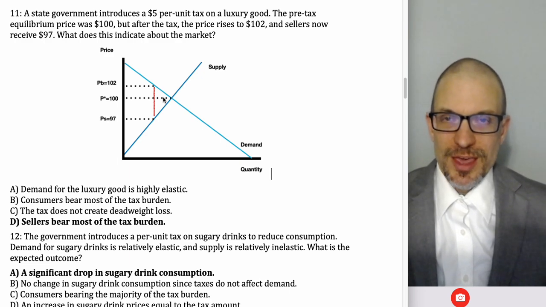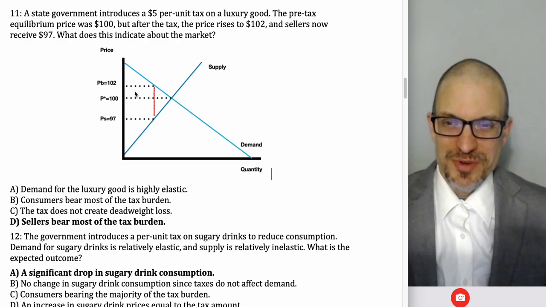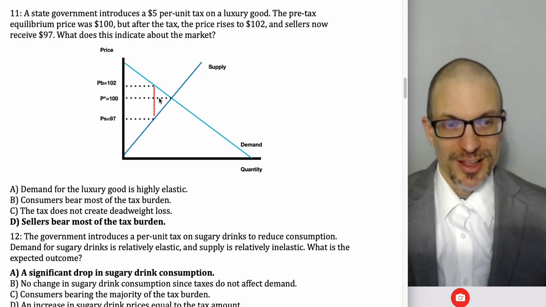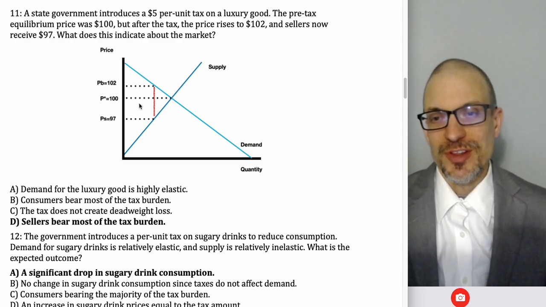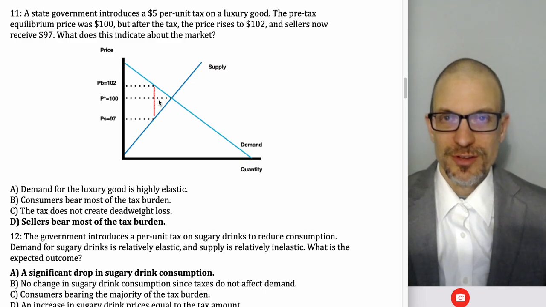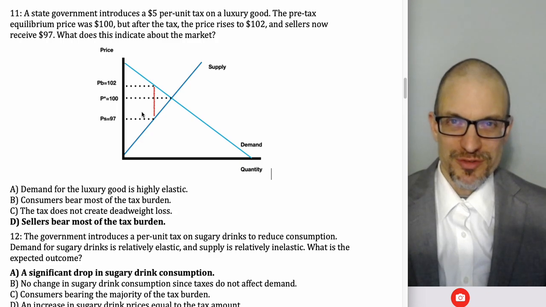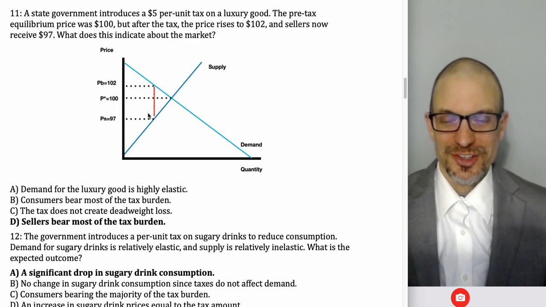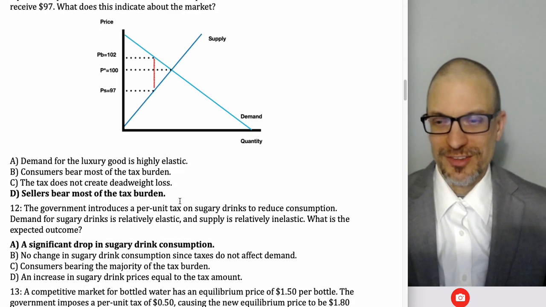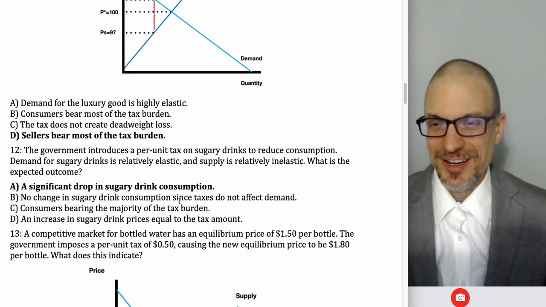And the interesting thing is from the perspective of policymakers, sometimes you're interested in generating a lot of tax revenue. Sometimes you're interested in generating a lot of deadweight loss, right? If this is an activity that you want people to do less of, then it would make sense that you want to generate a lot of deadweight loss. If this is something that you want to generate a lot of tax revenue from, then you actually don't want deadweight loss because you want people to still be doing whatever that activity is so that you can get them to pay a tax on it.